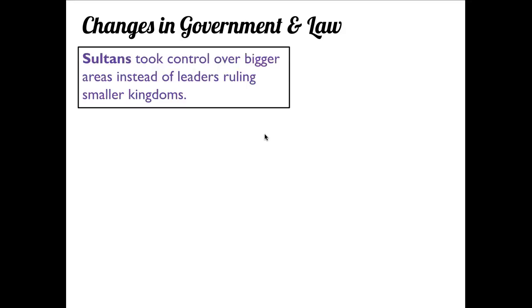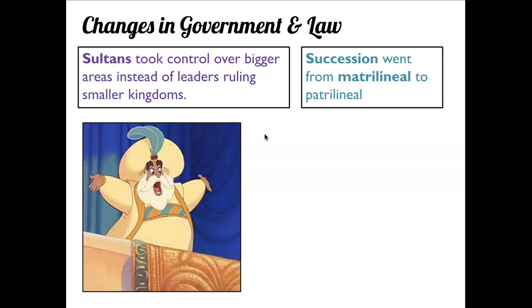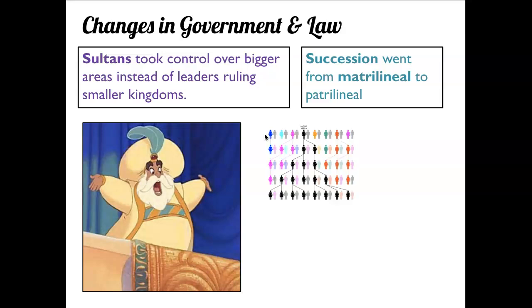Changes in government and law. The leaders changed into sultans who took control over bigger areas instead of leaders ruling smaller kingdoms. So this would be like Jasmine's dad from Aladdin, right? He was a sultan. Succession also changed. It went from matrilineal to patrilineal.